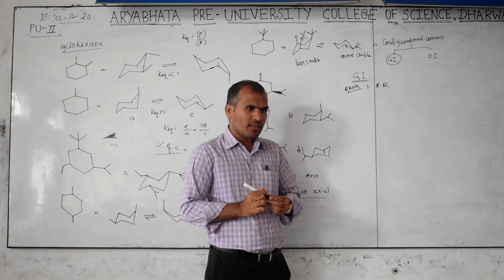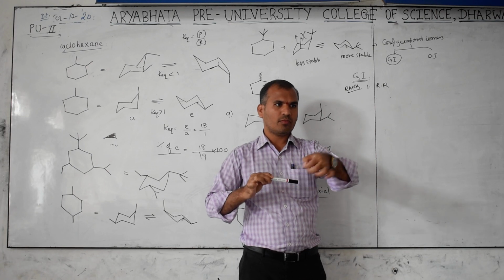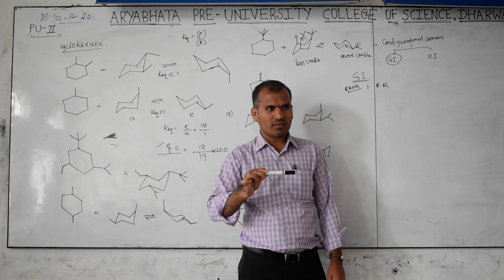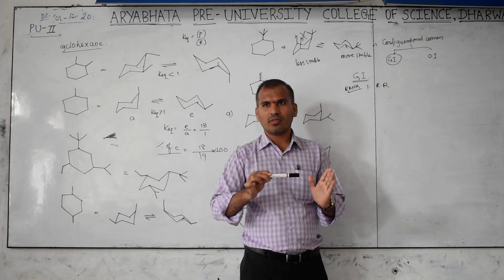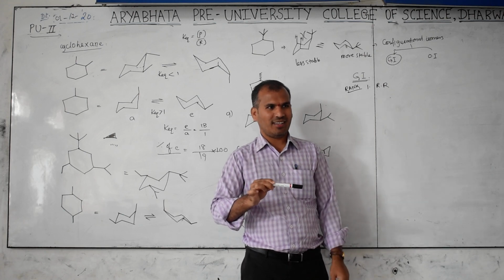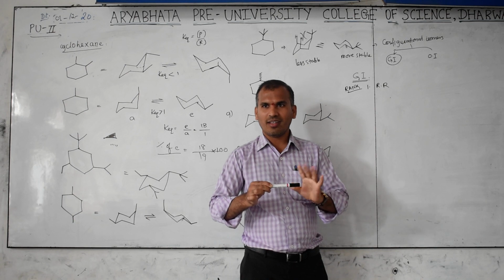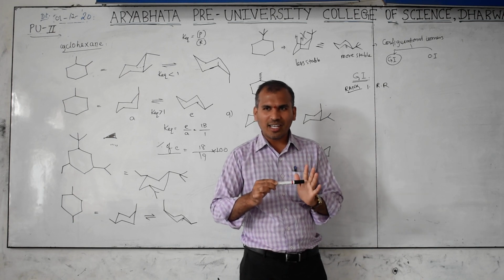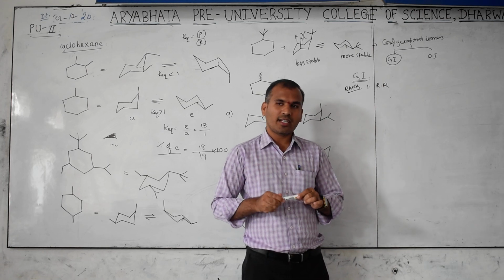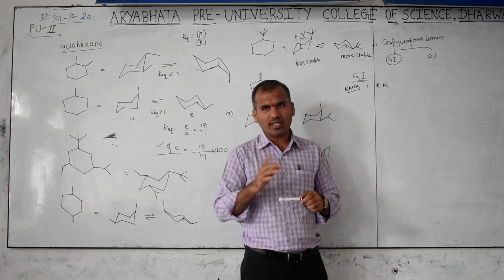What is restricted rotation? See, this single bond here. Now this cap is towards you. If I rotate it towards me, is it restricted? Restricted means what? Stop. If it stopped, it would be towards you only. Restriction means stop, right? But it is rotatable. Got the point, right? So it is not restricted. Single bond rotation is not restricted in open chain; in cyclic it may be restricted.